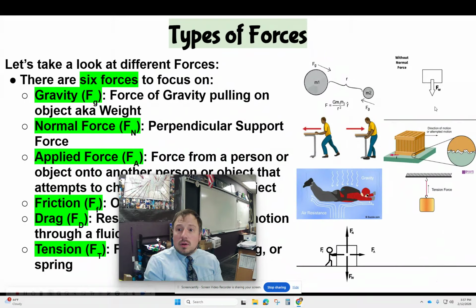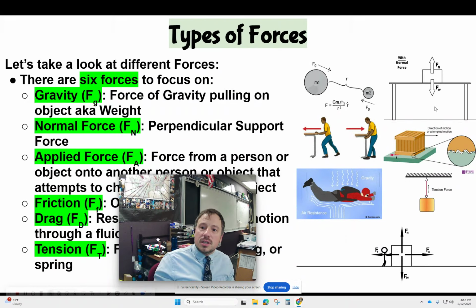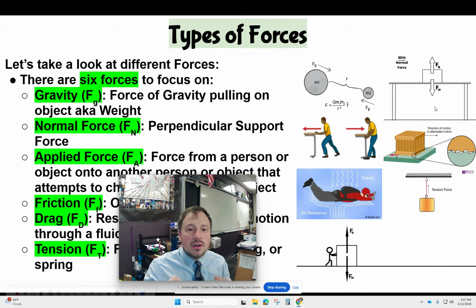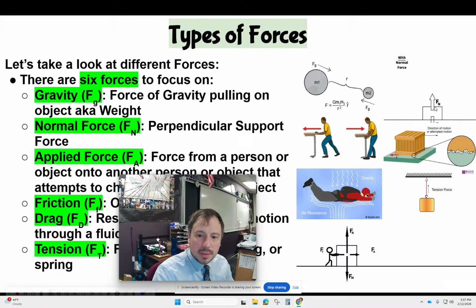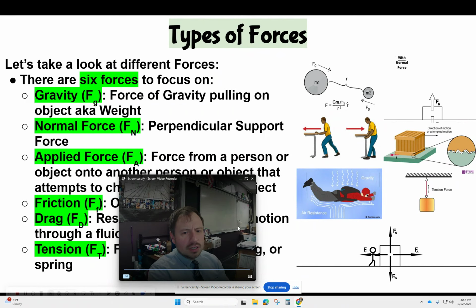Well, I've got the weight. Well, the table's supporting it. You take away that table. Well, look what happens. Now I've got gravity. It's accelerating downward. Then it hits the ground. Then I've got that normal force. That's the perpendicular support force. That's the one that confuses people.